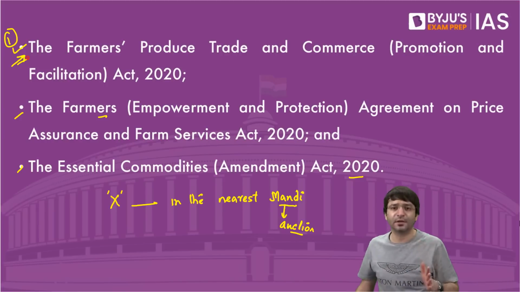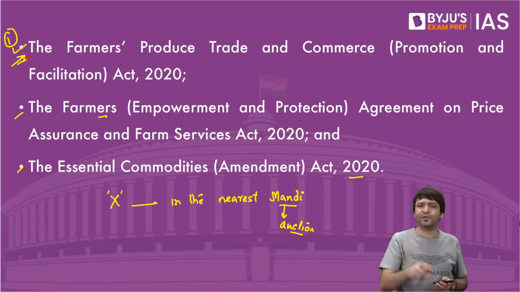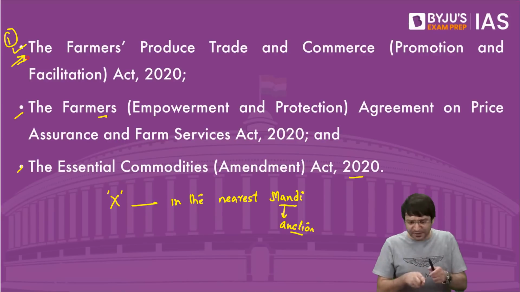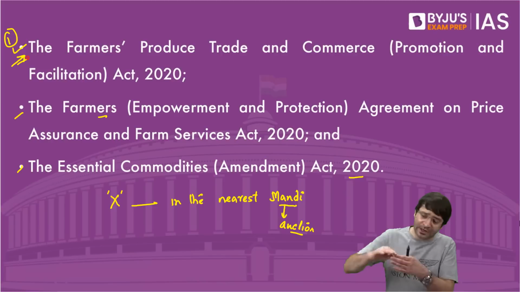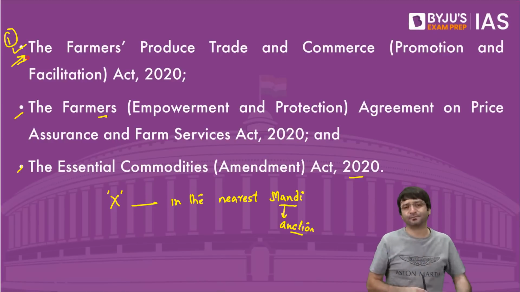But now, because of this law, the government said, we will give freedom to the farmer. You have your crop. Take a look at which state you will get the best price for this crop and sell it there. Whether you sell it in the nearest mandi, or in any mandi of the state, or in any mandi of any other state, you don't have to pay tax.